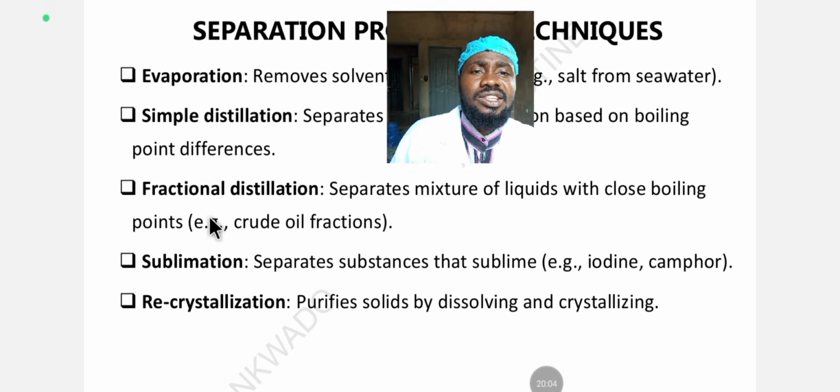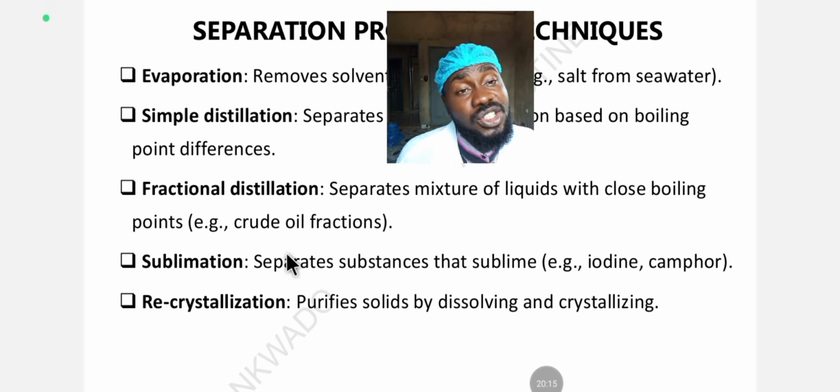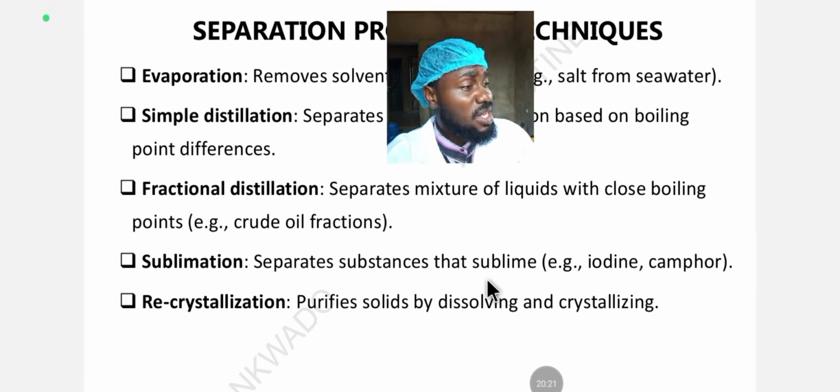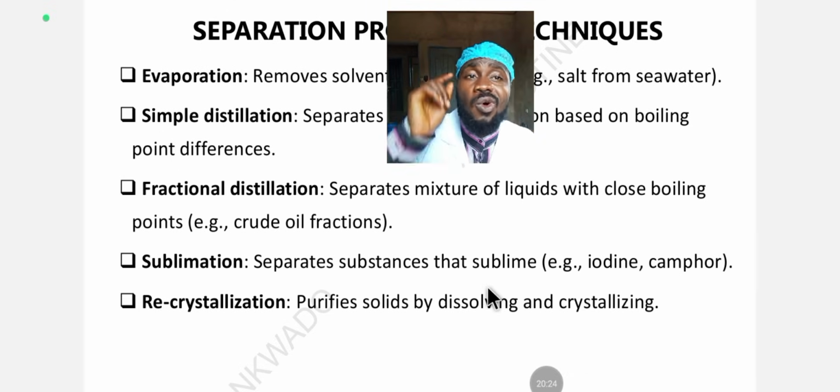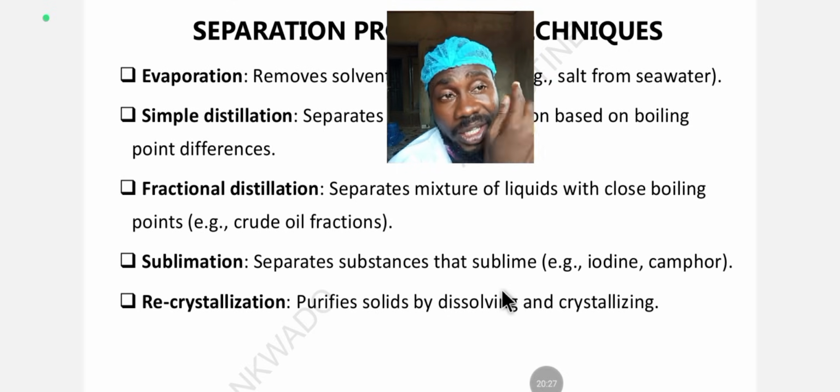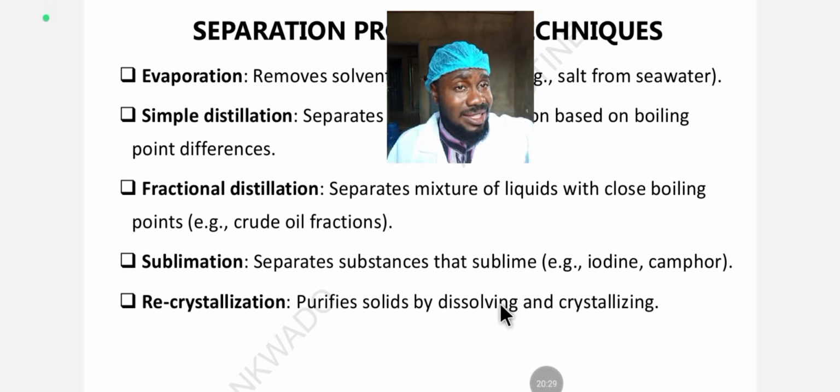So let's look at sublimation. What is sublimation? Sublimation is a separating technique whereby substances sublime. When a substance sublimes, it means that this substance turns from solid straight to gas. It turns from solid to gas. It does not pass through liquid.